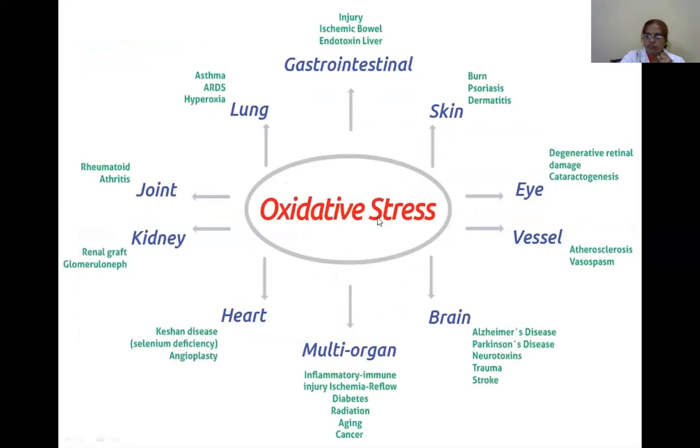See how oxidative stress affects individual organs: skin, gastrointestinal tract, lung, that is asthma and hypoxia, joint, that is rheumatoid arthritis, kidney, that is renal graft and glomerulonephritis, and heart, that is selenium deficiency. In multiple organs: inflammatory immune injury, ischemia, diabetes, radiation, aging, and cancer. And affecting the brain: Alzheimer's disease, Parkinson's disease, neurotoxins, trauma, and stroke.